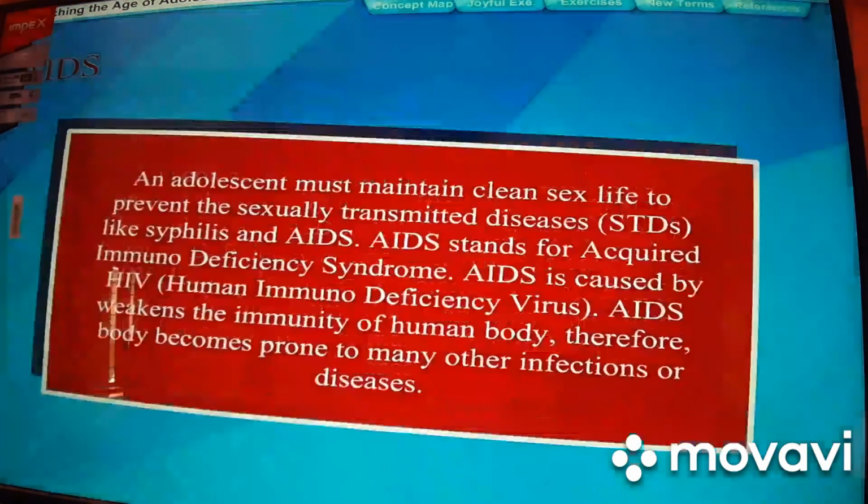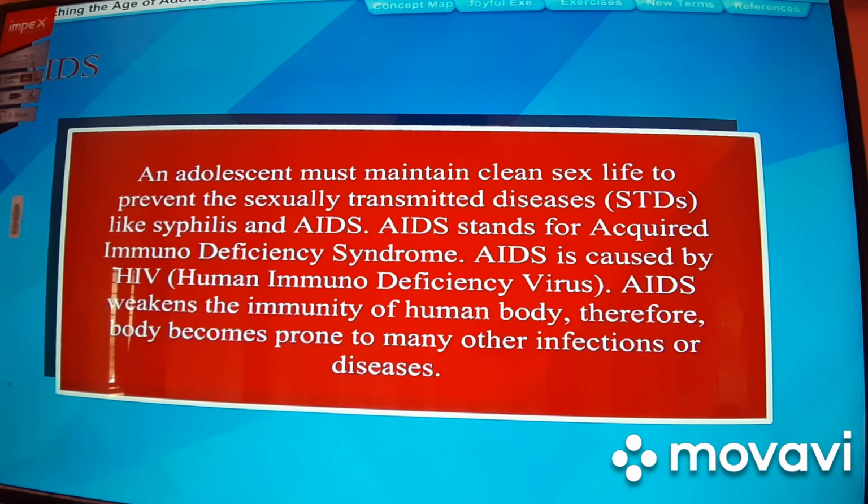AIDS. An adolescent must maintain a clean sex life to prevent sexually transmitted diseases, STDs, like syphilis and AIDS. AIDS stands for Acquired Immunodeficiency Syndrome. AIDS is caused by HIV, Human Immunodeficiency Virus. AIDS weakens the immunity of the human body. Therefore, the body becomes prone to many other infections or diseases.